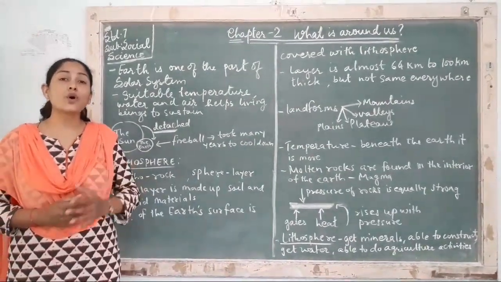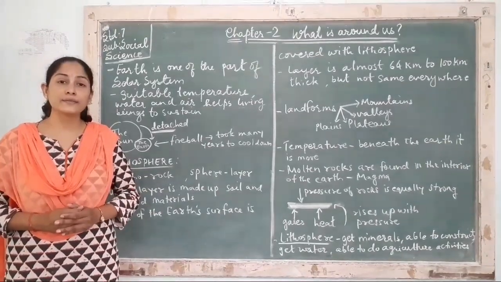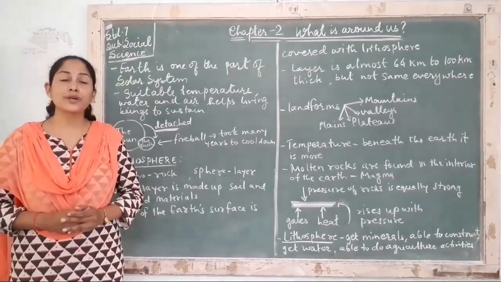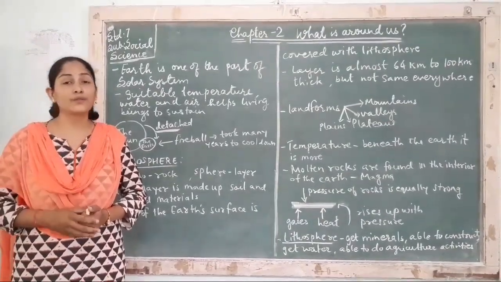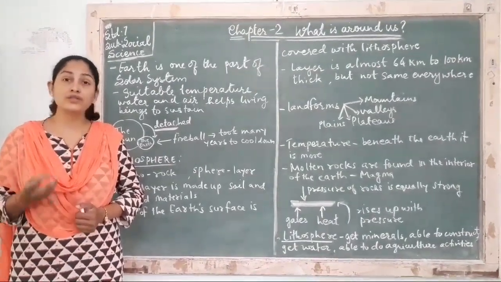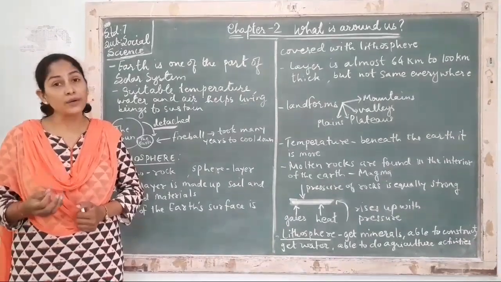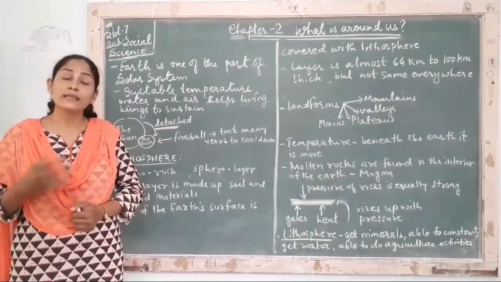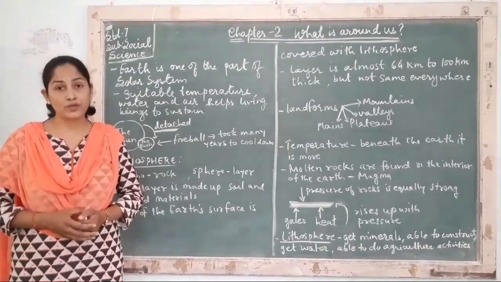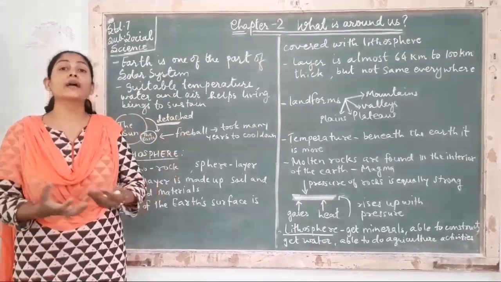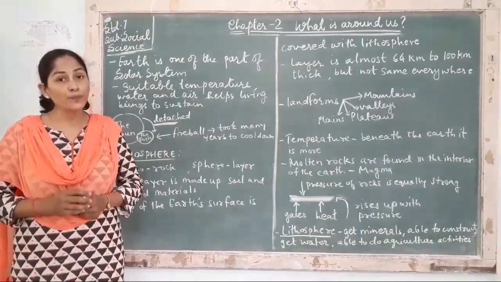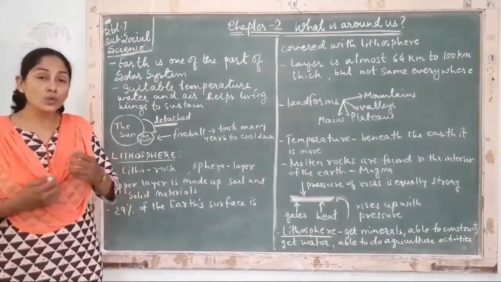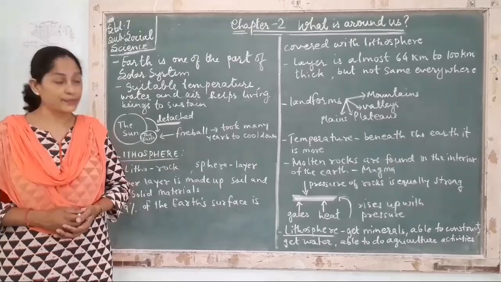The elements which got transformed into gases are known as atmosphere. What is the content of the atmosphere? We have different gases like oxygen, nitrogen, helium, carbon dioxide, carbon monoxide. These are all part of the atmosphere. And when all these come together, we have a new sphere, and that is biosphere. So the biosphere becomes very suitable for living beings to survive.